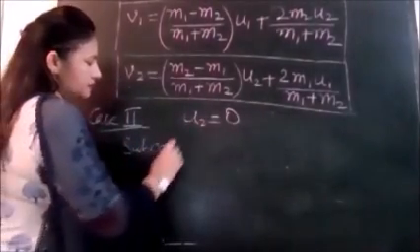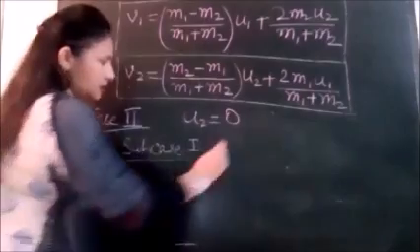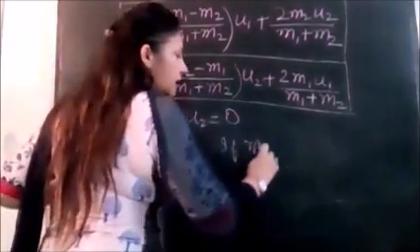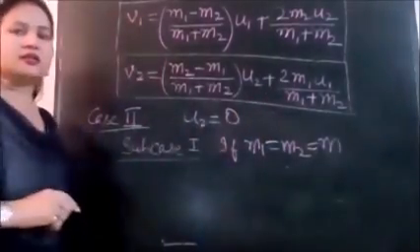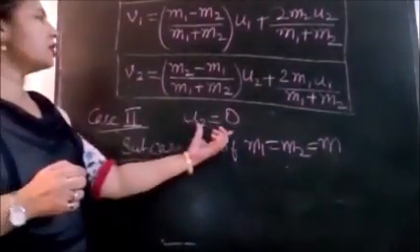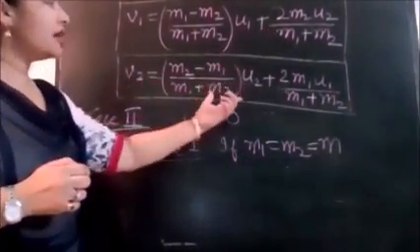Sub case 1. Further, if their masses are equal also, and the second ball is at rest also. Let us discuss. So first of all, put u2 equal to 0 here.